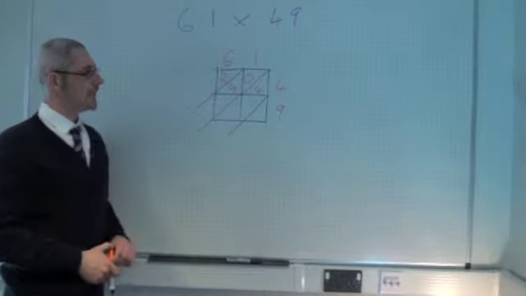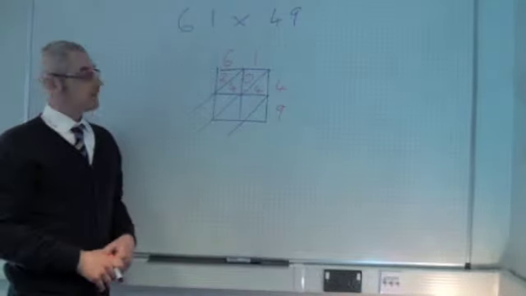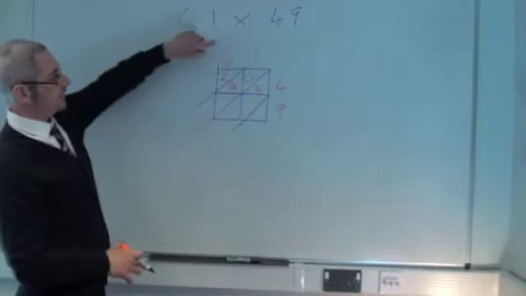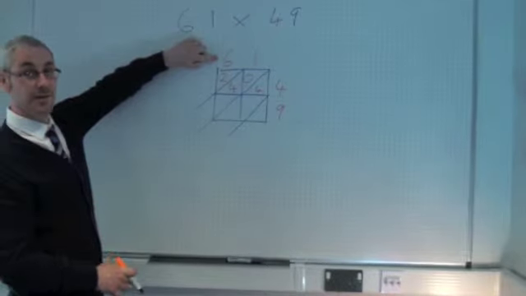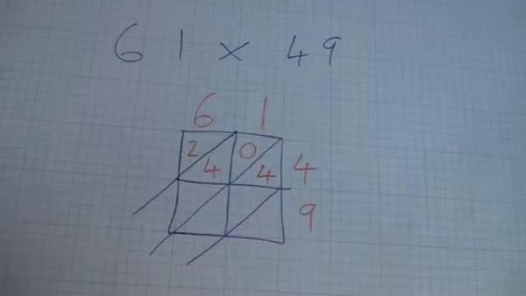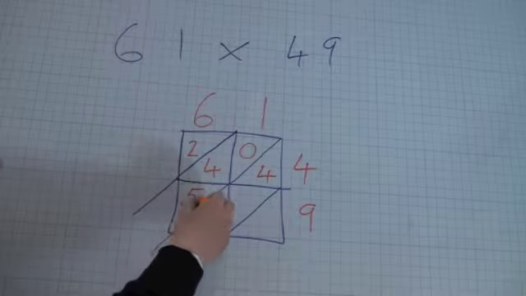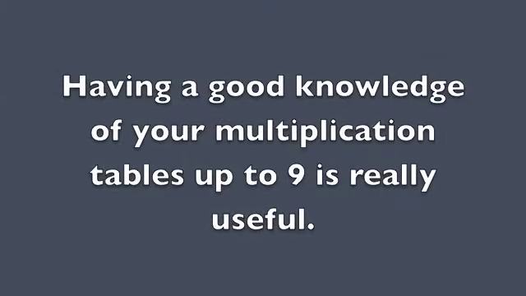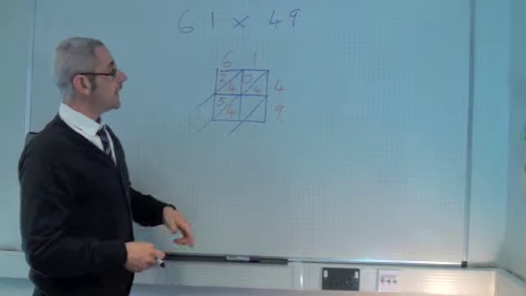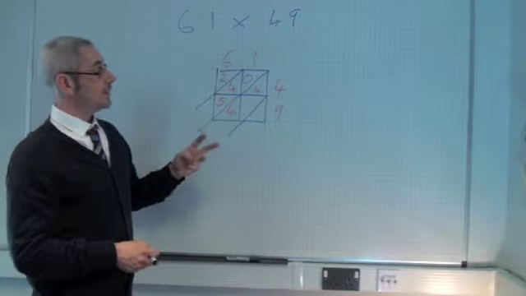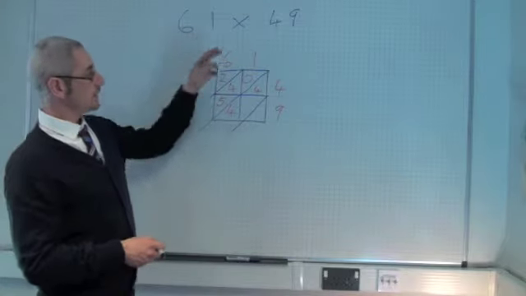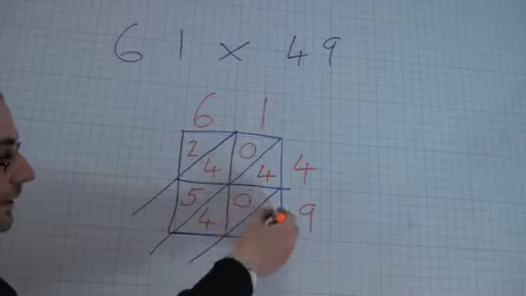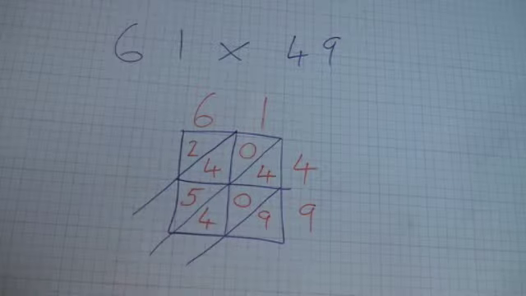Sarah, what do I multiply together here? 6 times 9. 6 times 9, because 6 is at the top of the column that square is in. 9's at the end. 6 times 9 is 54. And finally, can we see that in the final box we do 1 multiplied by 9, Zoe? Yes. 1's at the top of the column, 9's at the end of the row. Yeah. 1 times 9 is 9, no tens, 9 units. And my grid is filled in.